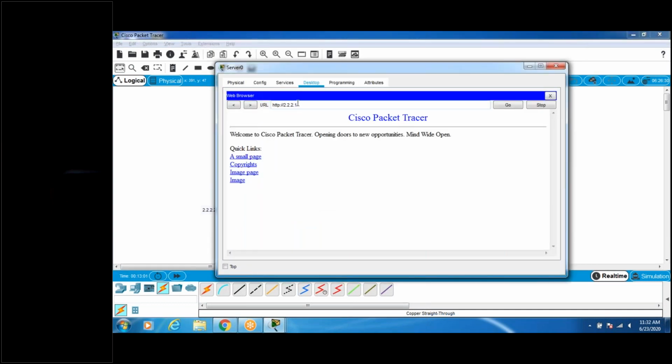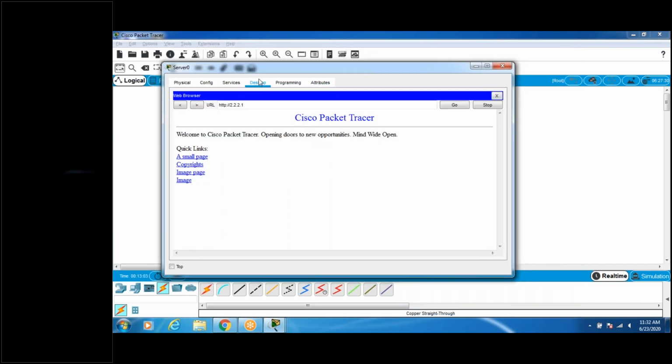You click on server. Yes, sir. Here in the desktop, I'm getting like this, sir. When I typed 2.2.2, click stop. Okay, sir. Okay. Stop. Go. Shall I type again, sir? Now you click. Now you close that web browser, the cross mark is there, no? Shall I close once again, sir?